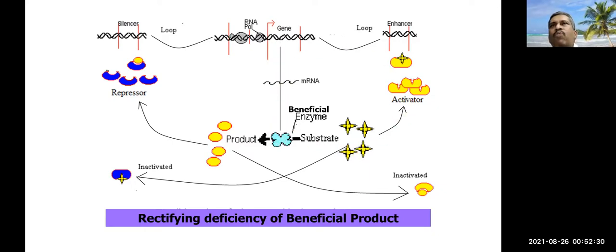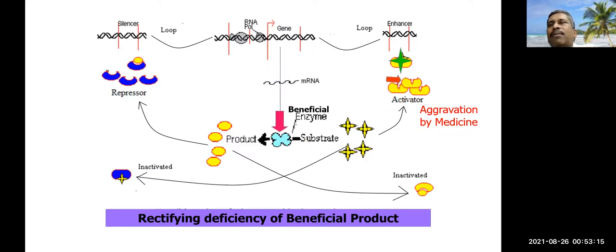Here there is less deposition of beneficial product, because the activator of the particular enzyme is less secreted, so that there is a deficiency of beneficial enzyme. Eventually there is a loss of product. If you use homeopathic medicine this way, it will bind with the activator molecule, and that will produce further deficiency of useful product. That causes transient aggravation by medicine.